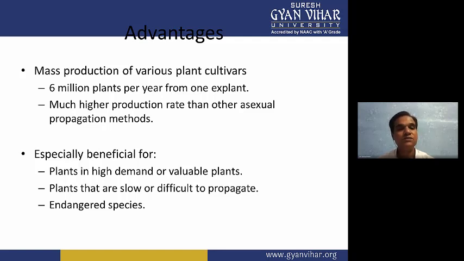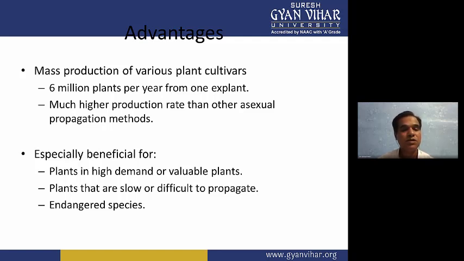So these plants are required in large quantity, in large numbers. Using plant tissue culture, we are able to produce these plants in large numbers and give them to the farmers so they can benefit. Now, 6 million plants per year we can produce from one explant. So from a single explant, we can produce 6 million plants per year, and it is a huge quantity a laboratory can produce.